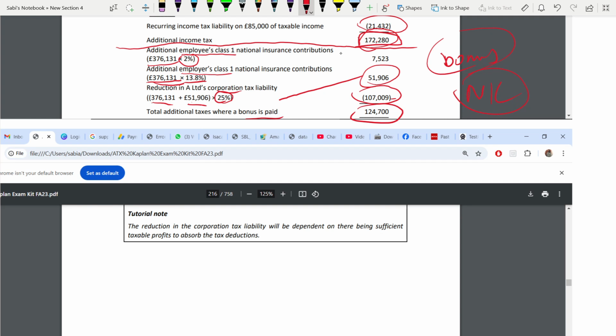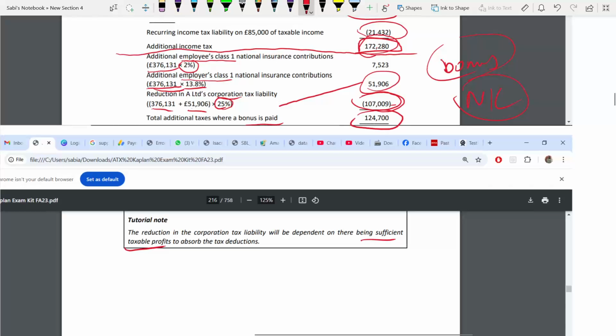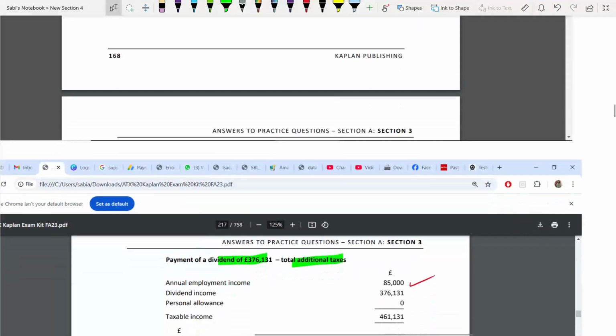You have deducted 107,009 because you had enough profit. You had sufficient taxable profit for it to be deducted. If you had less profit, you would not be able to deduct the entire amount. It depends on how much taxable profit you have to deduct the corporation tax, so that reduction in corporation tax is dependent on that. In this case, because you have a higher profit, you could deduct the entire corporation tax. Otherwise, it's not always the case.